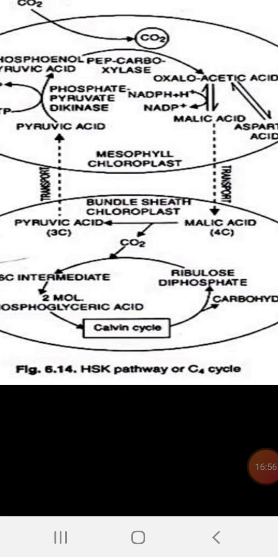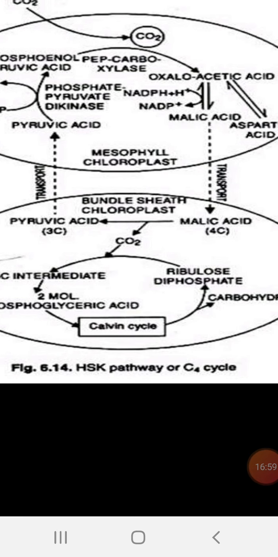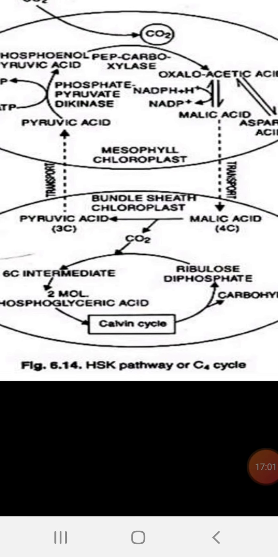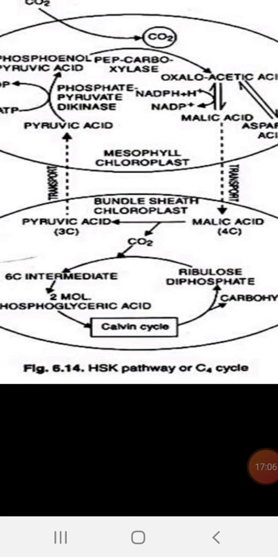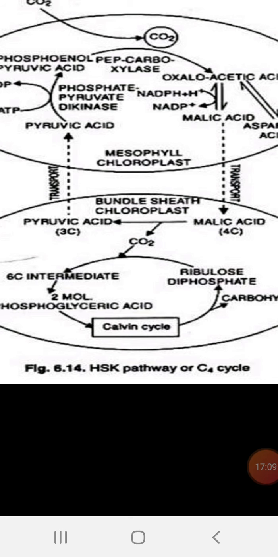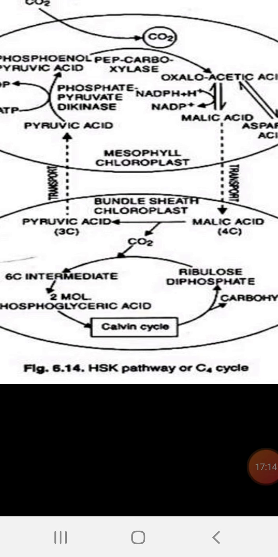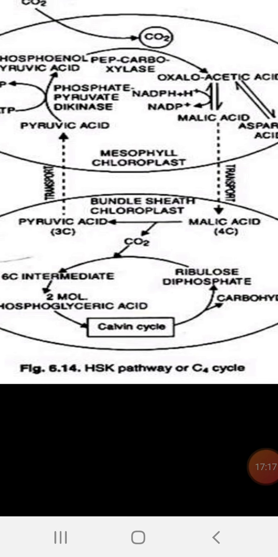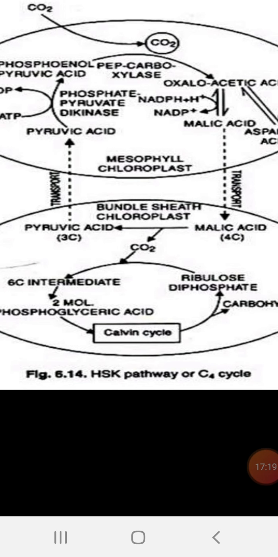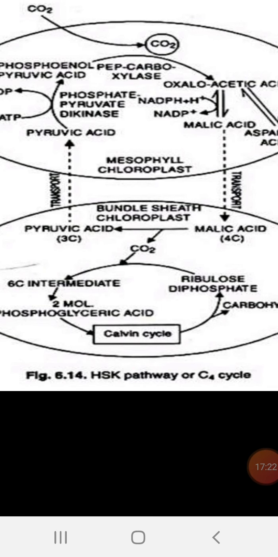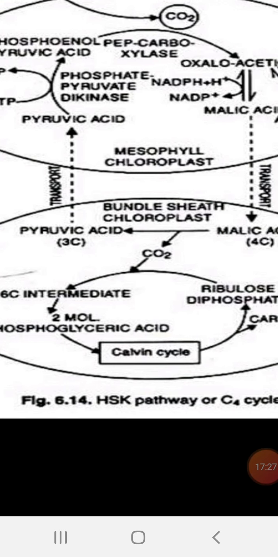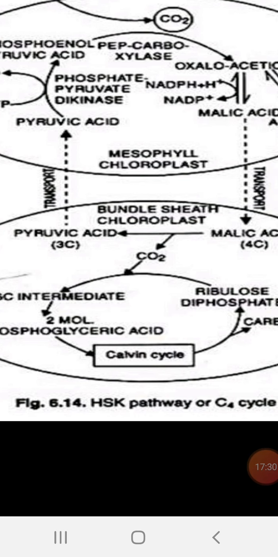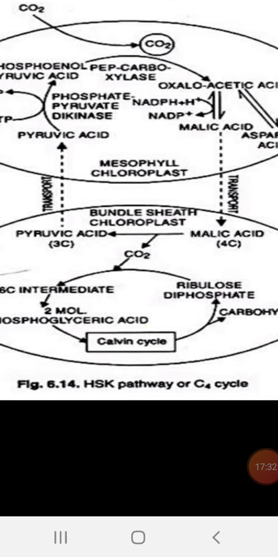In this way carbohydrates are synthesized. This is the normal way of the Calvin cycle. The RUBP carboxylase enzyme combines with the carbon dioxide and forms 2 molecules of phosphoglyceric acid and other chemicals, and the normal Calvin cycle operates and forms the carbohydrate. But the remaining 3-carbon compound from the malic acid, pyruvic acid, is formed in the bundle sheath cell. It is next pumped to the mesophyll cells, because it is required again in the mesophyll cells.